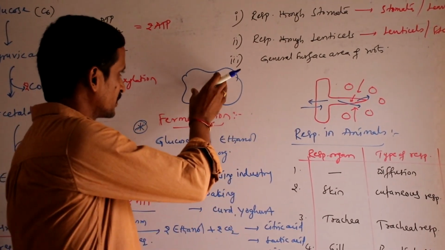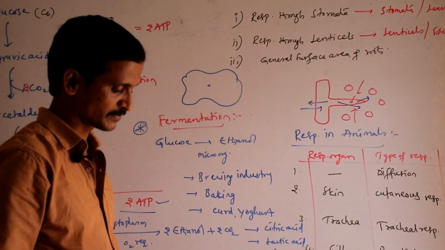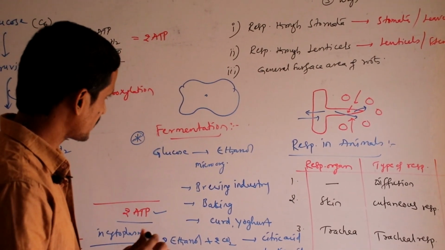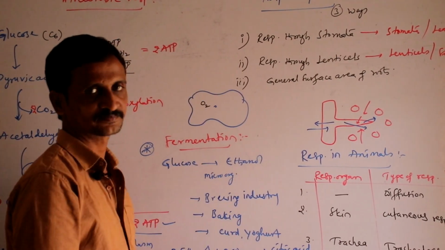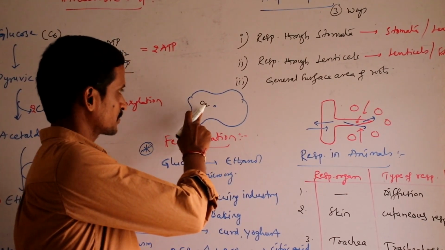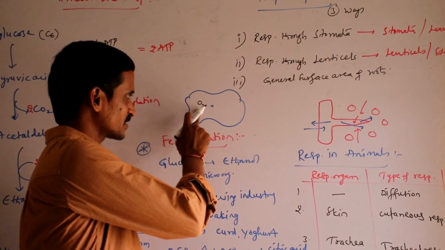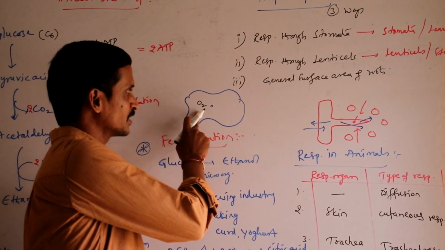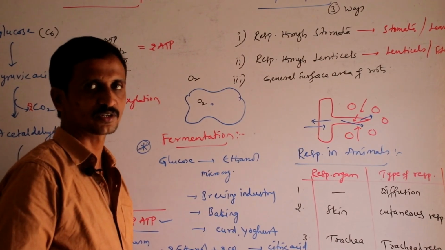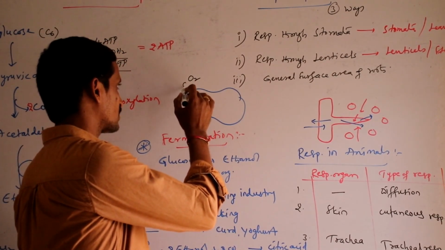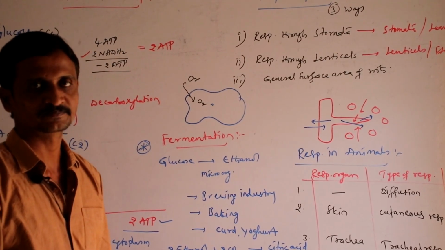When amoeba is performing its metabolic activities, the oxygen present in its cytoplasm is utilized and reduced, lowered compared with the oxygen in its surrounding medium. So oxygen from the surrounding medium diffuses into the cytoplasm of amoeba.